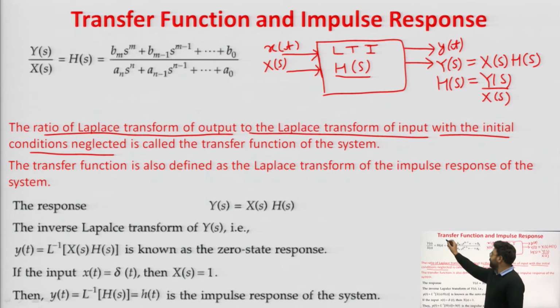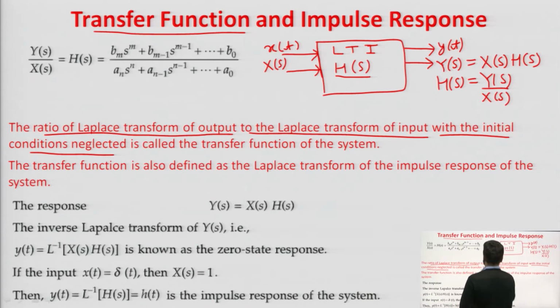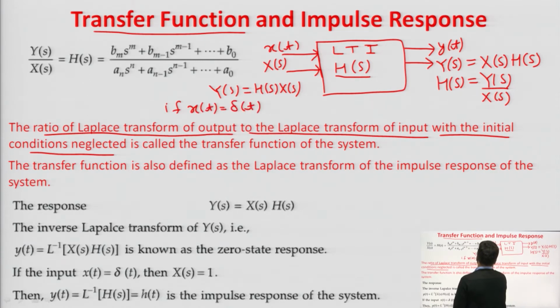Now, we have defined transfer function. Now, what is impulse response? We have y of s equals h of s into x of s. If x of t is del of t, then x of s will be equal to 1, and y of s will be equal to h of s.